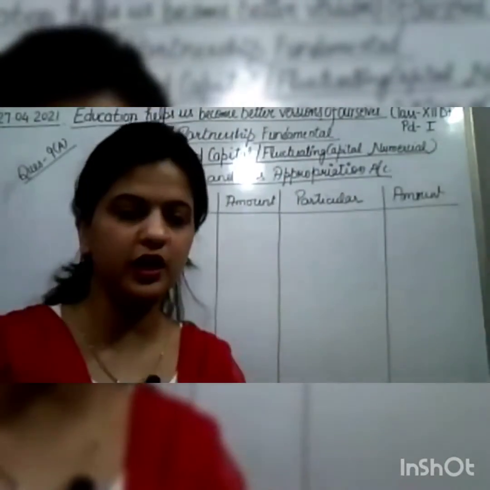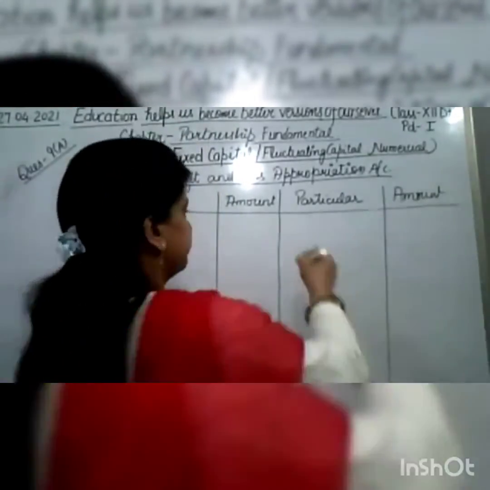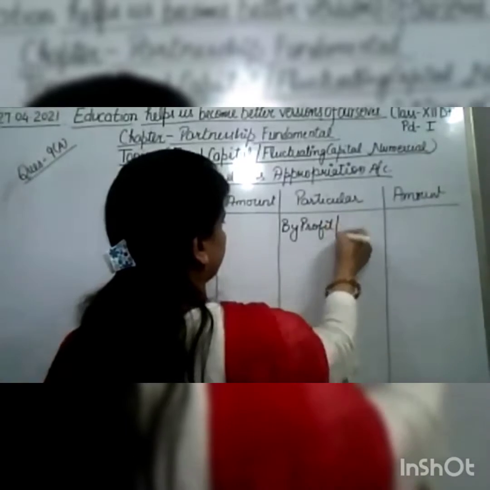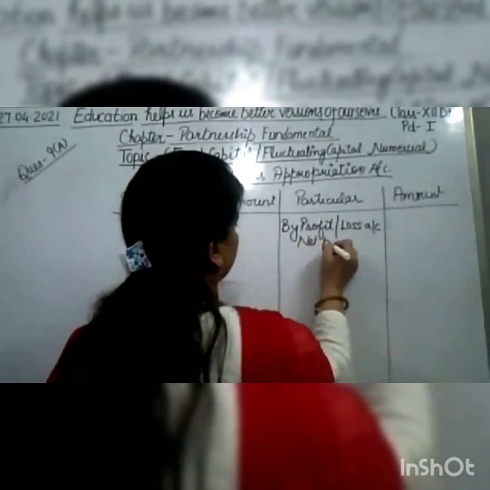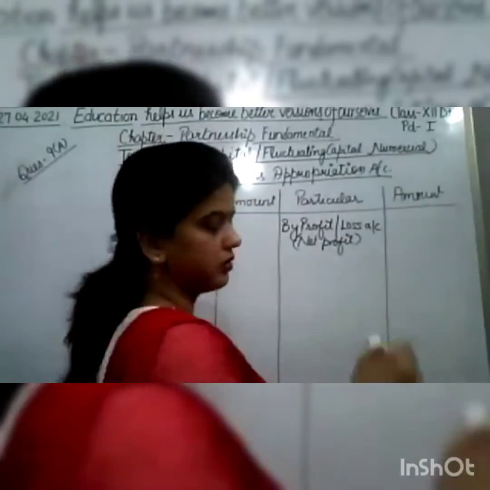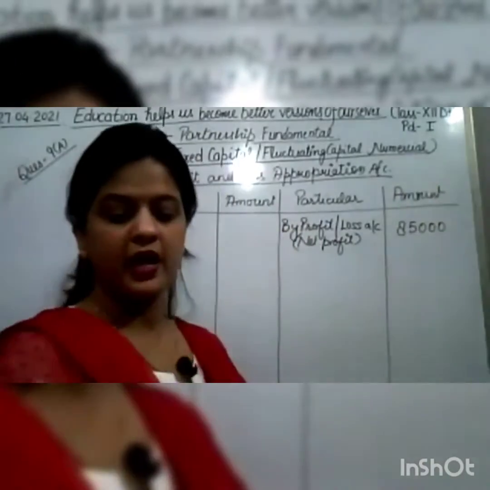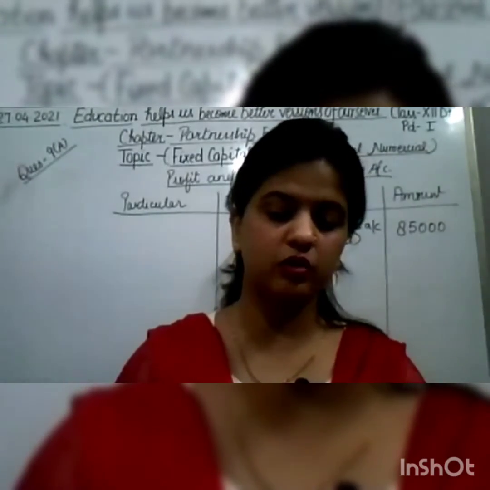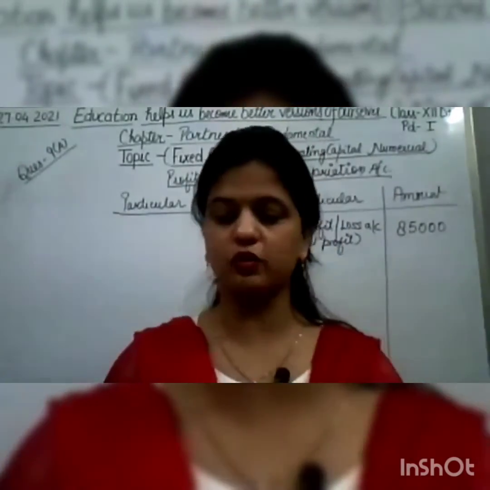First of all, we have to write the net profit brought down from the profit and loss account. How much is it given? It is given 85,000. Now, how much is the interest on capital? 9% per annum. We have to calculate interest on capital, and the capitals are 2 lakh, 3 lakh, 4 lakh. So 9% we need to calculate.